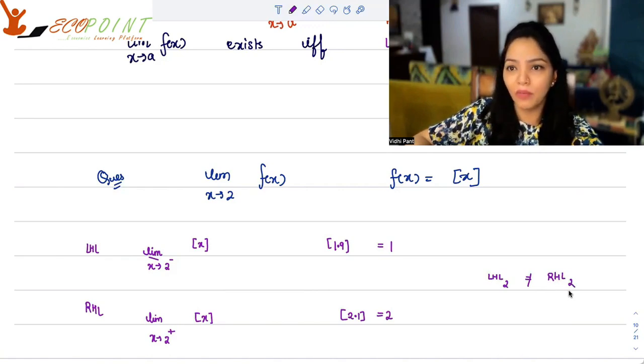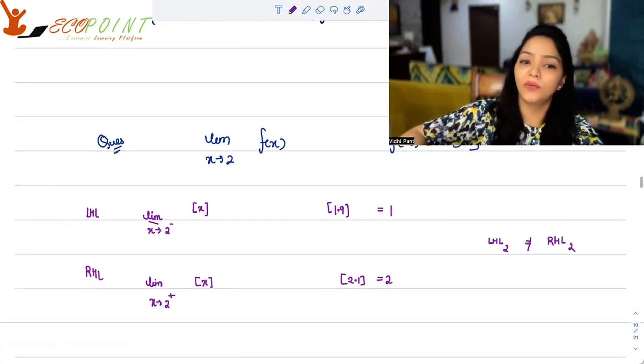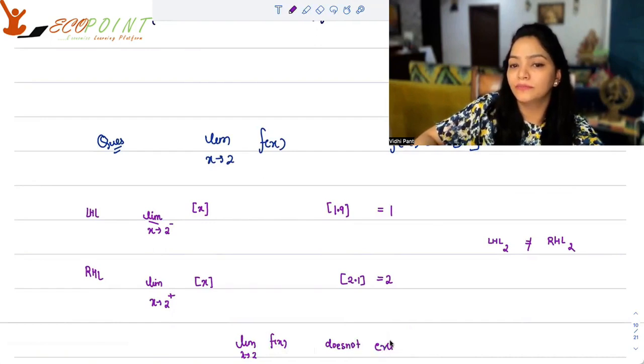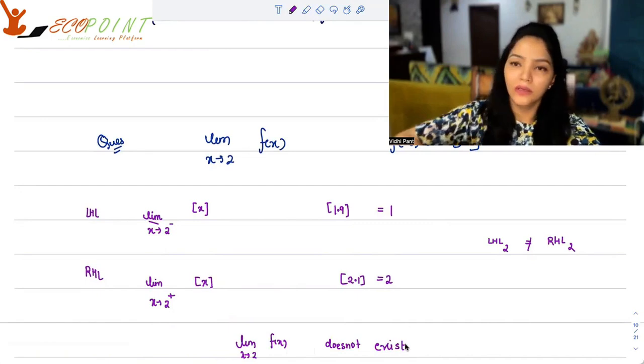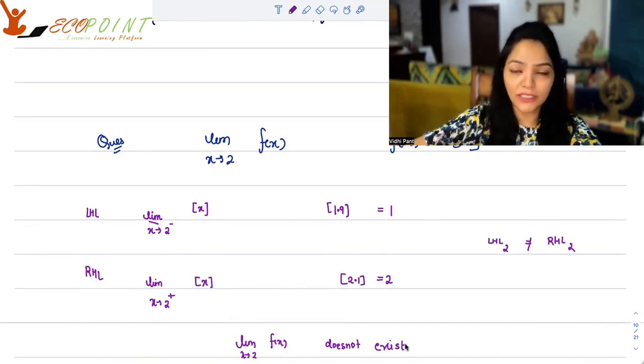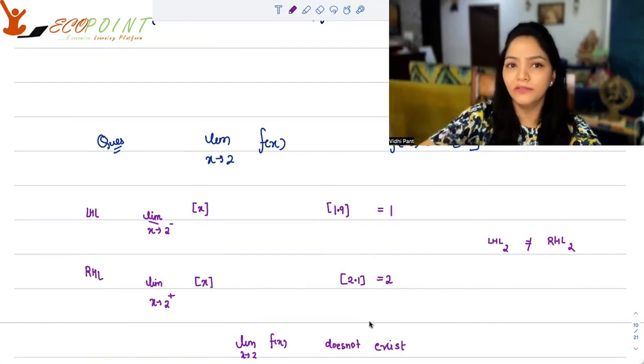And what is the problem? The problem is that the limit does not exist. In this scenario, you say that the limit as x tends to 2 of f(x) does not exist. So existence at times becomes a very important thing to see for a particular kind of function.